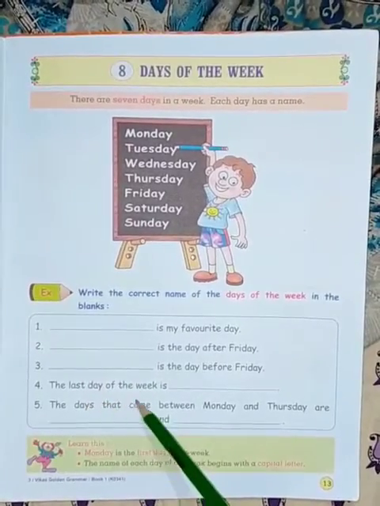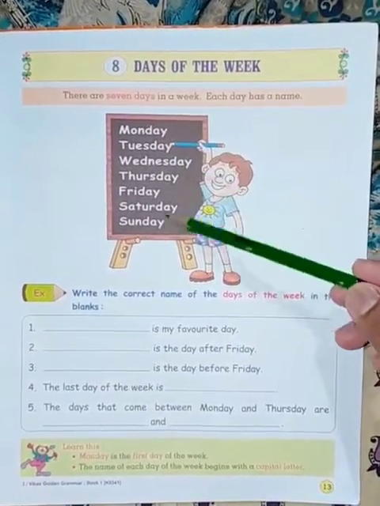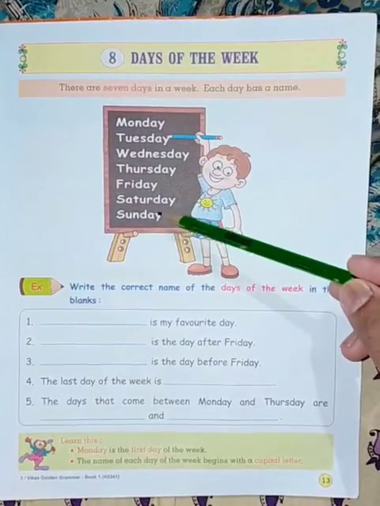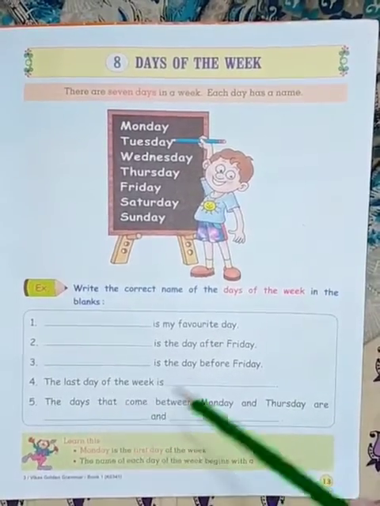Dash dash is the last day of the week. In the given way, the last day of the week is Sunday. So you have to write Sunday here.